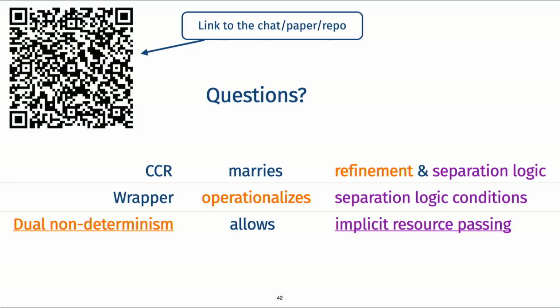I meant rather compared to if you had some sort of resource passing that's not explicit, for example, linear types or something like that, something that ensures you're passing resources systematically. Does that have the notion of transitivity? The type system is usually a unary notion, and the key problem we are tackling here is integrating separation logic and transitivity at the same time. So I think that's the difference. Thanks.